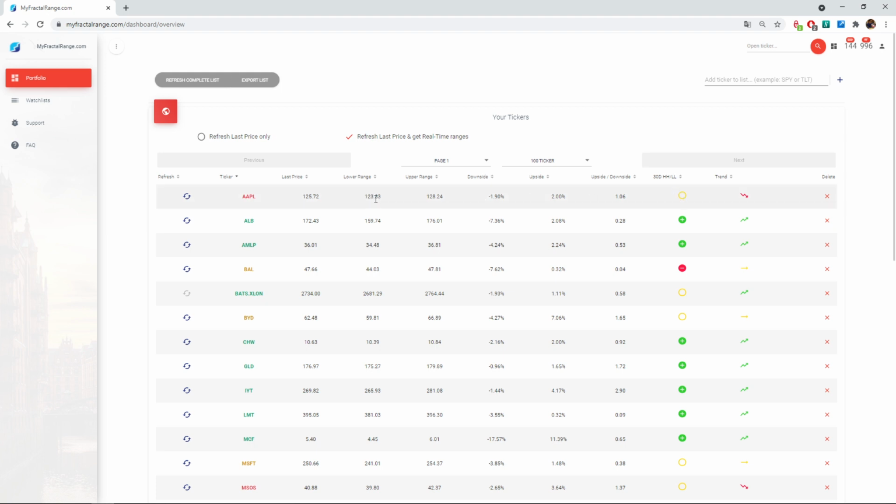So yeah, it's actually pretty logical because we saw this one move to the upside. It was 121. It's now 123. The trend didn't change. So you can see you have the new range. These are real time, and the counting didn't move.